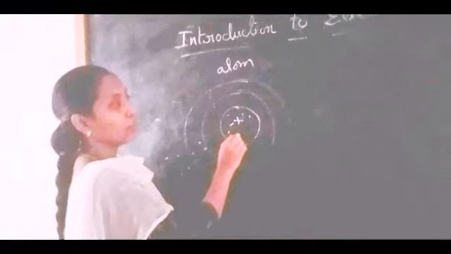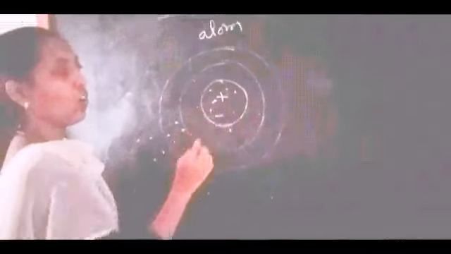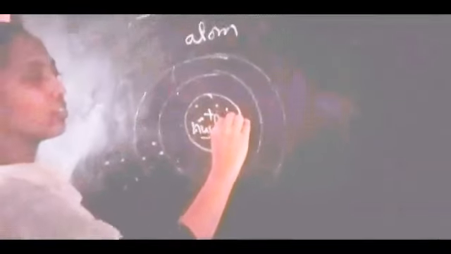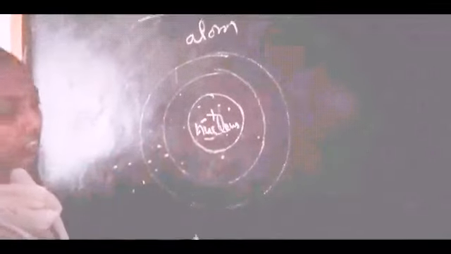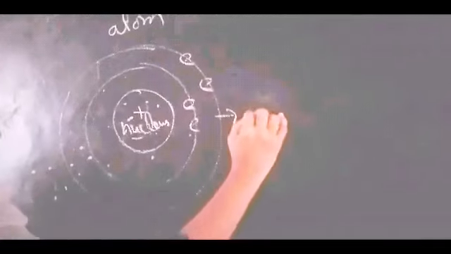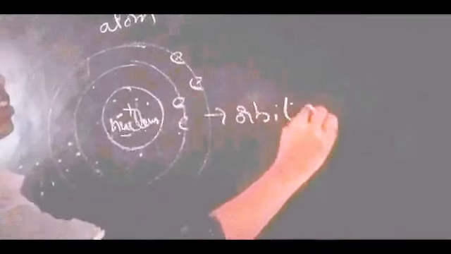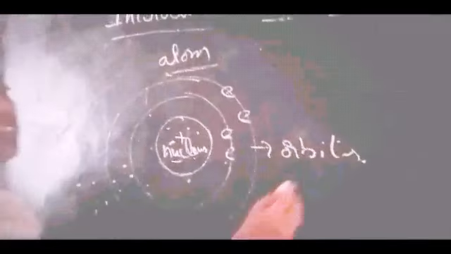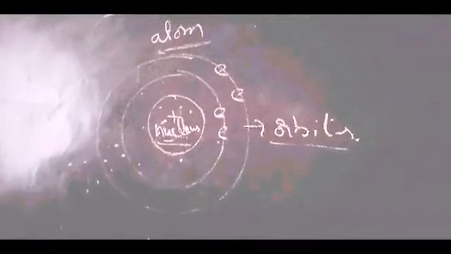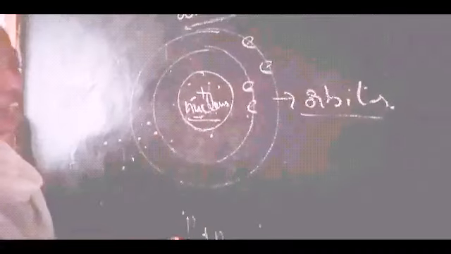An atom has a center part, and electrons are revolving around the nucleus. This center part is called the nucleus. This nucleus consists of protons and also neutrons. All electrons are revolving around the nucleus in paths called orbits. So, an atom has two parts, one is the orbit and the other is the nucleus. This nucleus consists of protons and neutrons.